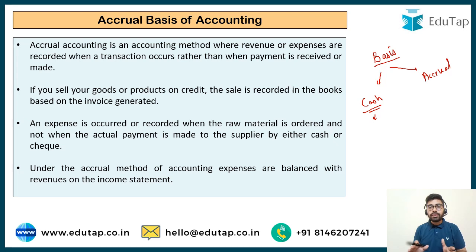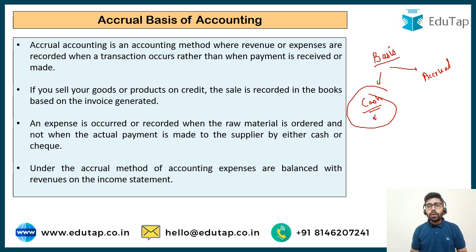Similarly, if I have made the sales but I have not yet received the cash, whenever I receive the cash, only then I'm going to record it in my books of accounts. So the flaw is obvious with this kind of basis of accounting. You are not recording your revenues and expenses properly. You have sold the goods, you have earned the revenue, but you are not recording it. You are just waiting for the cash to arrive to record the transaction. Similarly, you have incurred the expense, you have incurred a liability, but you are not recording it. You are just waiting for the cash outflow to happen. So your profit is not going to come out accurate. You are just going to manipulate things on the basis of cash. So this system is not that good.